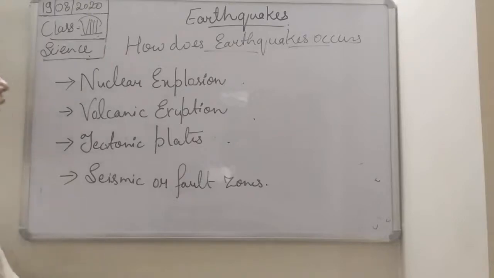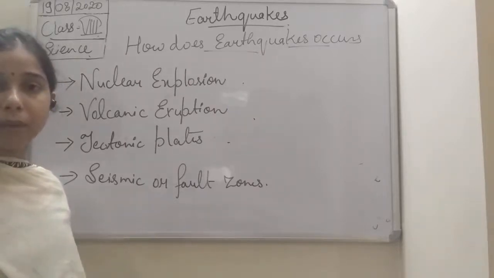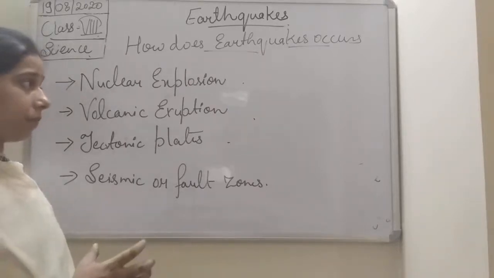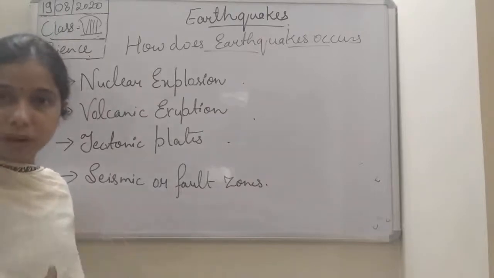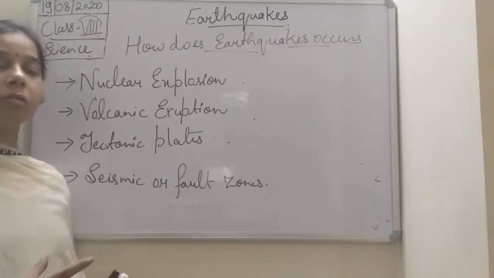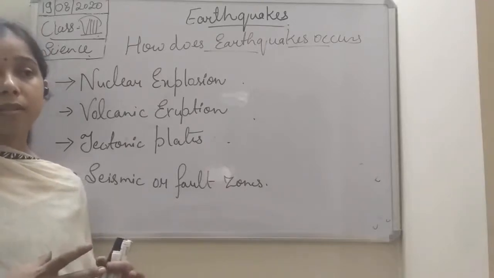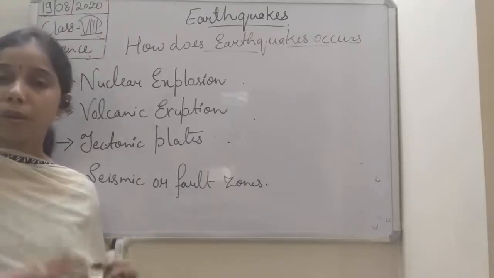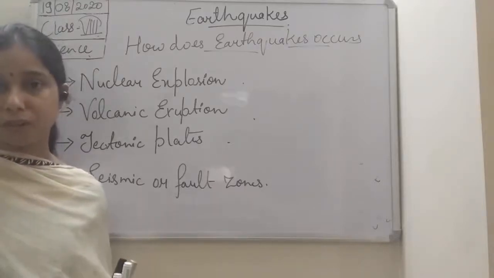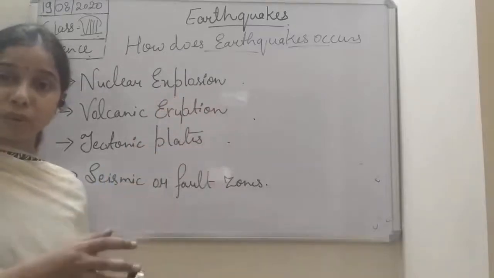Now if we talk about the nuclear explosion, students, what happens? As in a nuclear power plant, you have seen that if a nuclear explosion occurs, it produces a lot of energy.